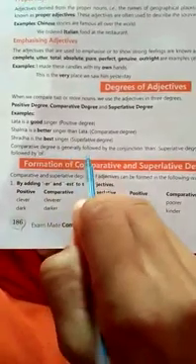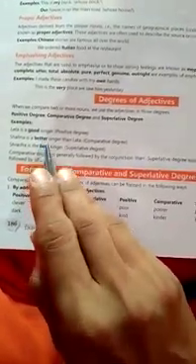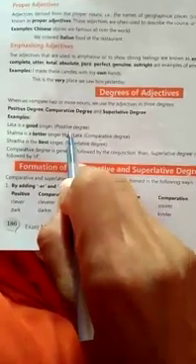Comparative degree is generally followed by the conjunction than. Superlative degree is preceded by the and quite often followed by of. For example, if then is given in the sentence, then you will use the comparative degree. This is compulsory. Make sure of this important point: when you see then in your sentence, you will use only comparative degrees.